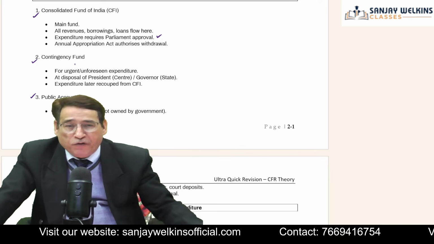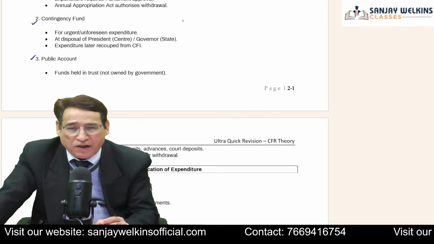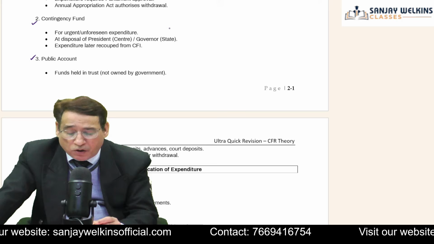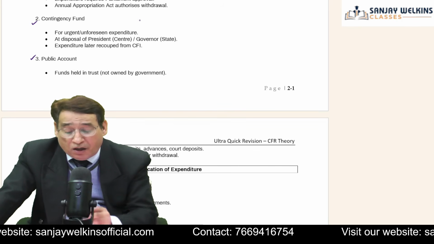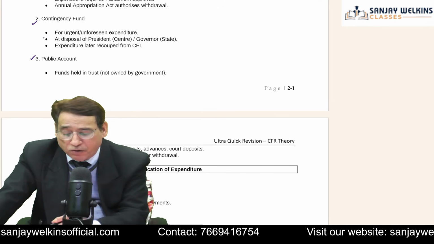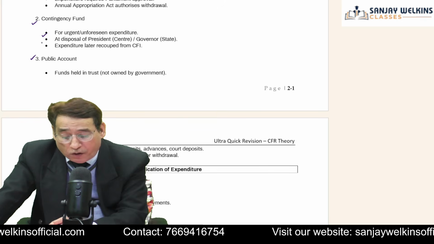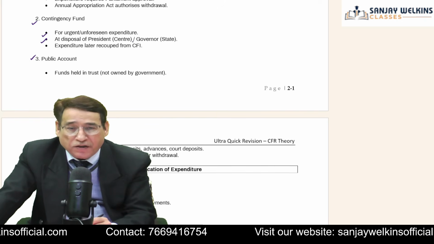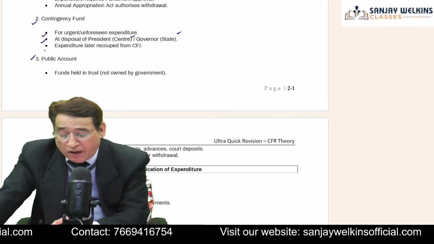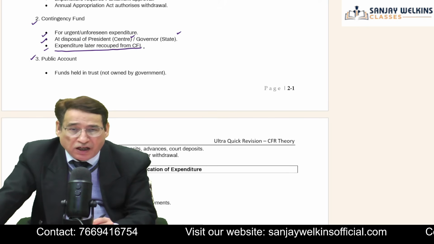Then the Contingency Fund. The name itself suggests that sometimes contingencies arise on account of, say, floods or earthquakes or any other natural calamity. So in order to meet such urgent and unforeseen contingencies, we have kept a Contingency Fund. So the main purpose is for urgent and unforeseen expenditure. And obviously, this is at the disposal of the President, and the Governor in the case of a state. Then the expenditure is later recouped from the CFI.